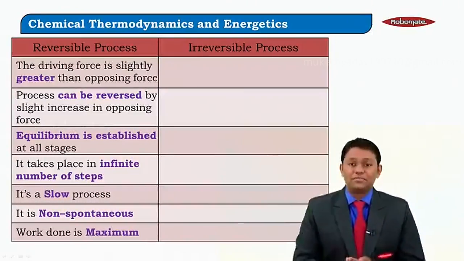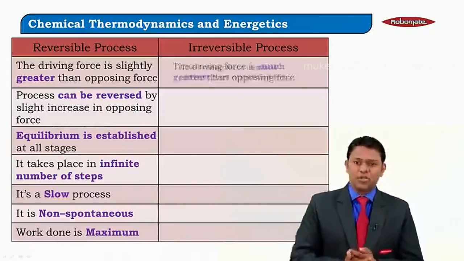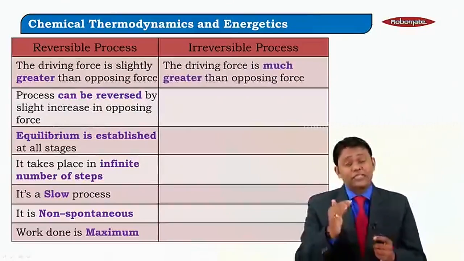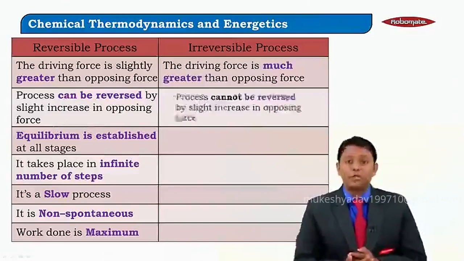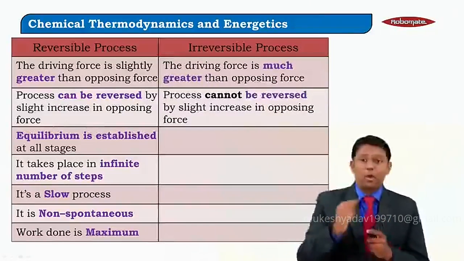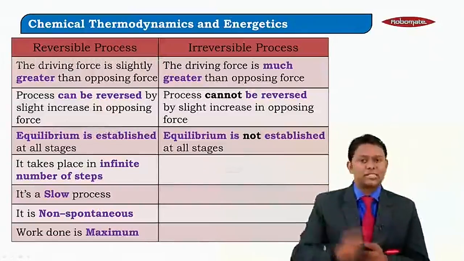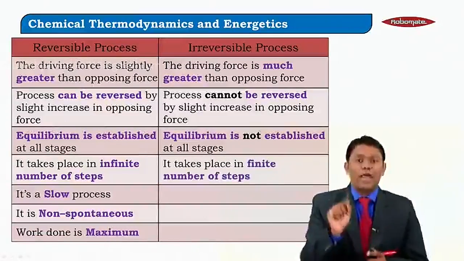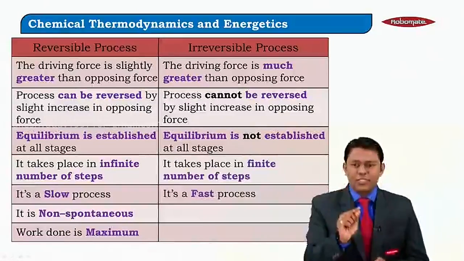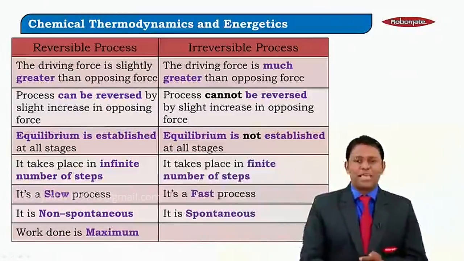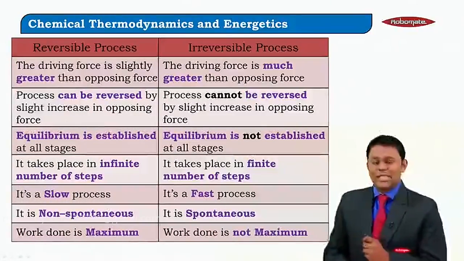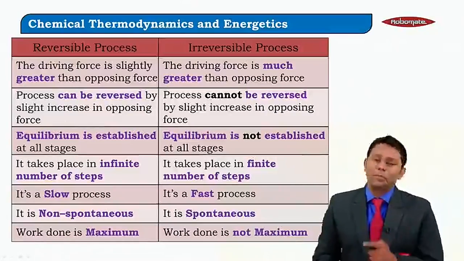In an irreversible process, the driving force is very much greater than the opposing force. That means the process cannot be reversed. Equilibrium is not established at all stages. It will take place in a finite number of steps. It's a fast process, it's a spontaneous process, and the work done in such a case is not maximum.